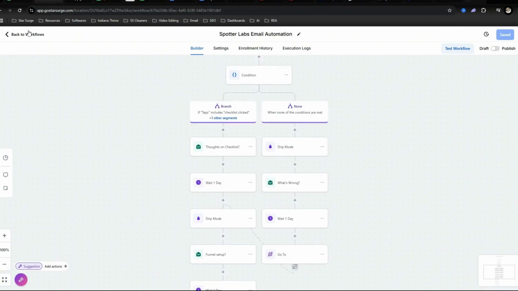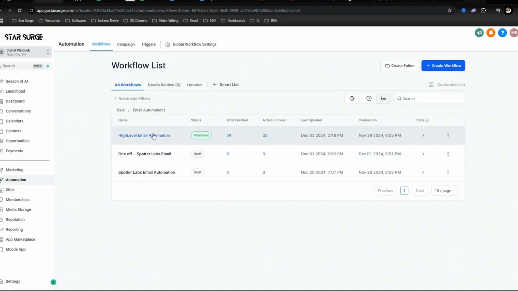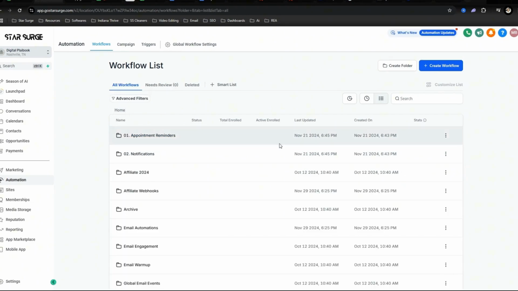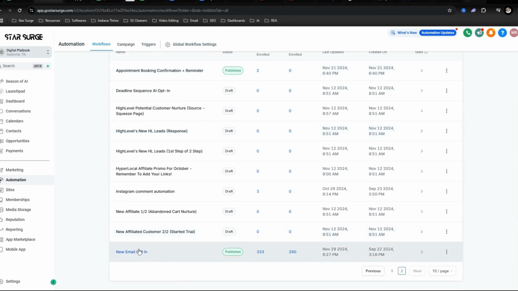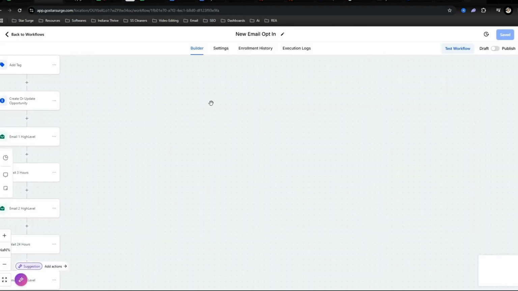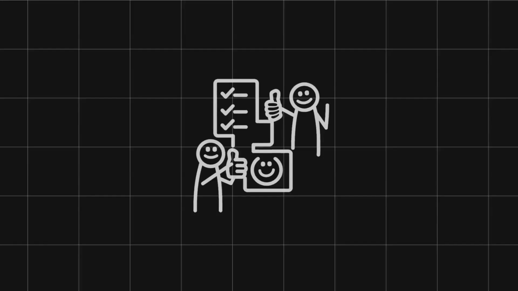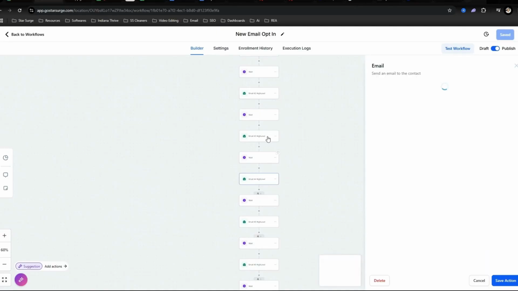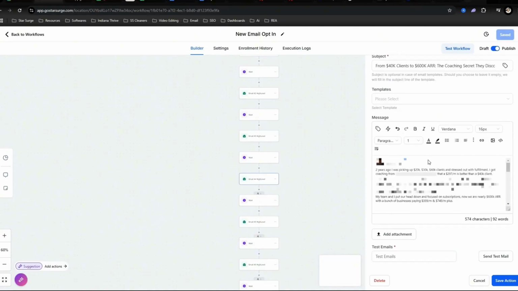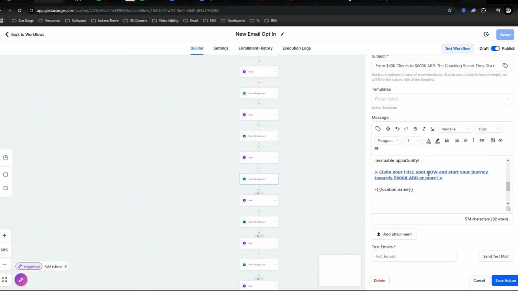But let's go ahead and go to the new email opt-in. And let's take, for example, this email right here. As you can see in the email, there is a hyperlink right here.